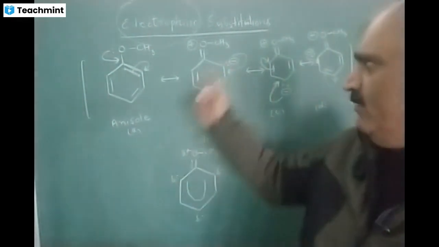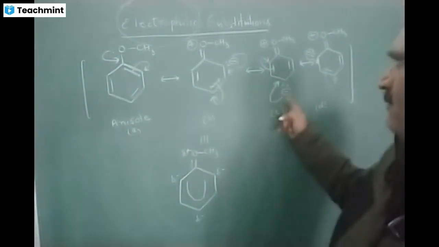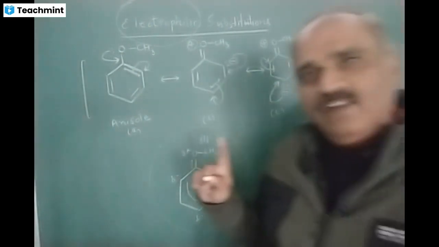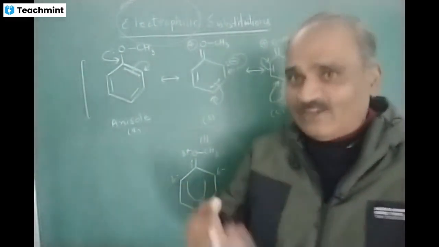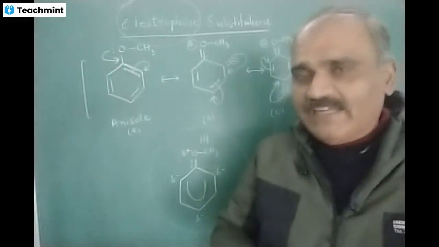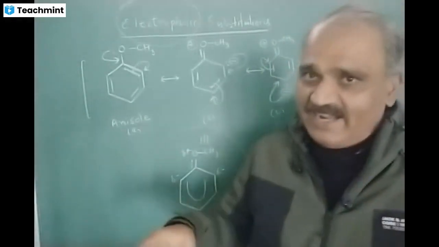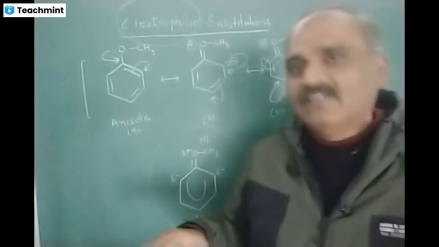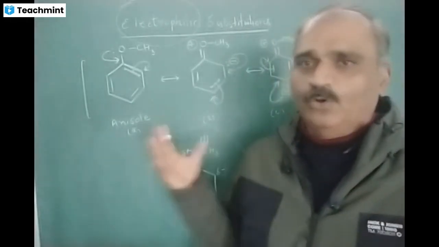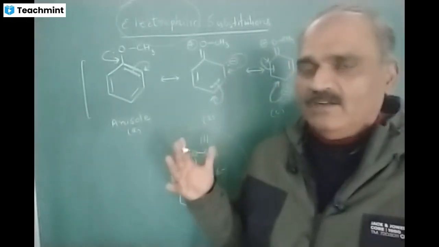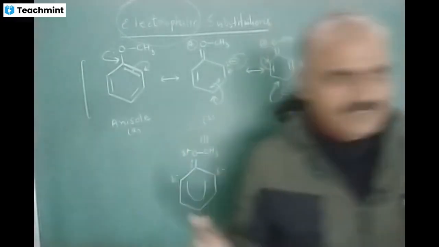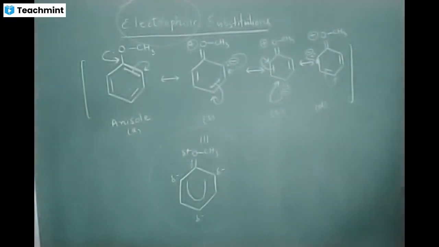Of course, it will be ortho and para, because an electrophile is an electron seeker, a negative seeker. So for the electrophile to attack, the better positions are ortho and para. Now let us study its reactions.